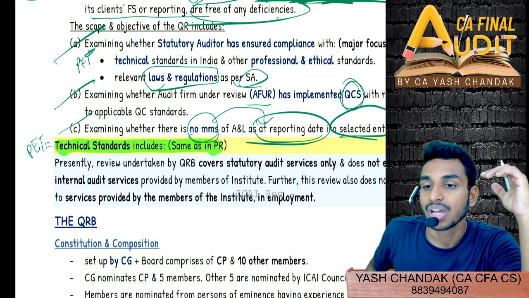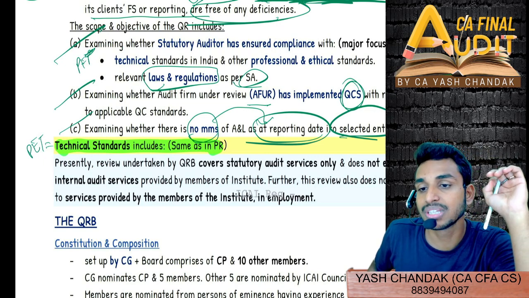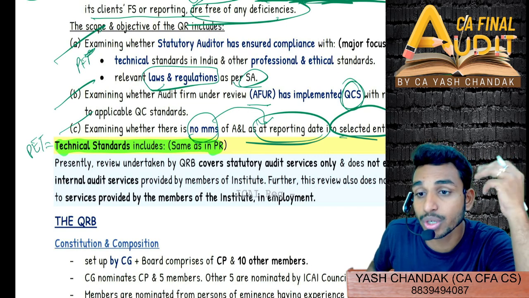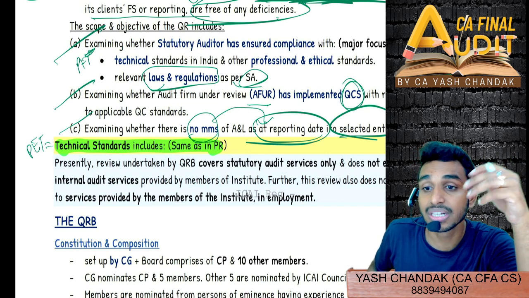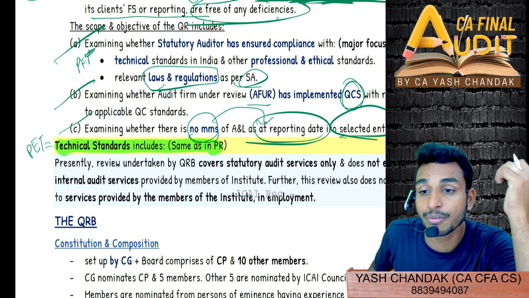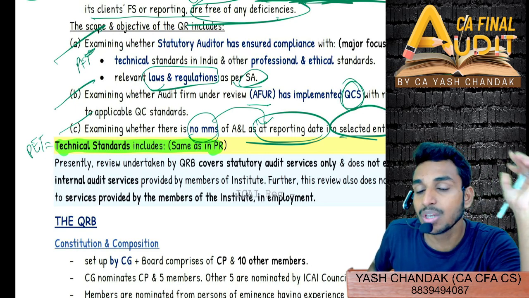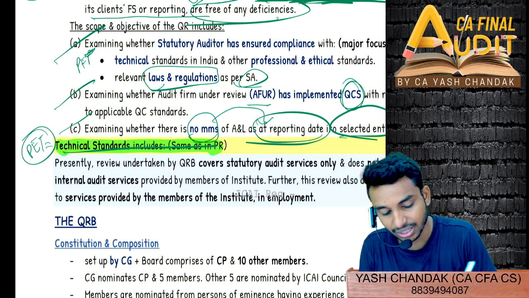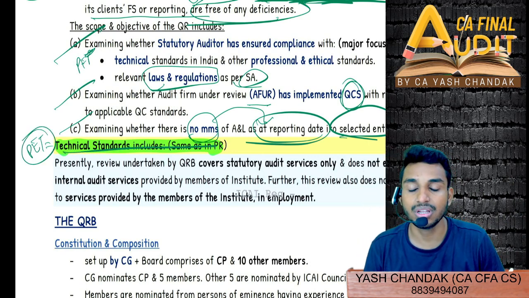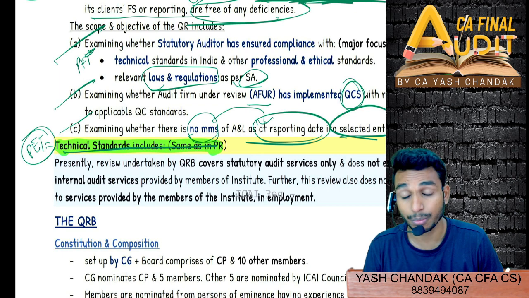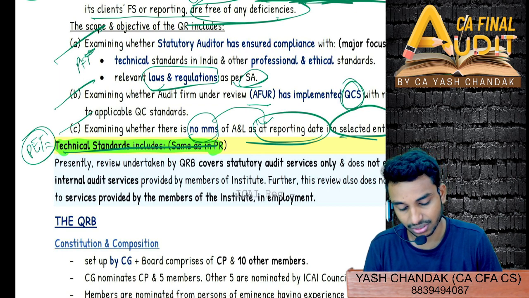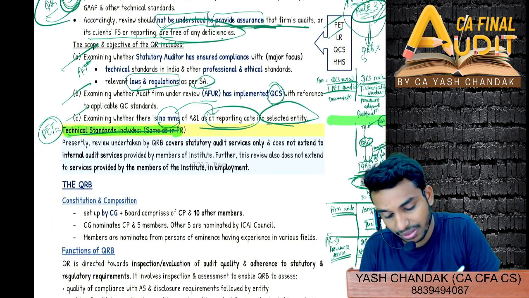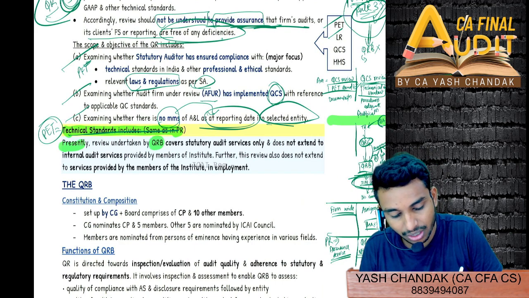Then, apart from accounting standard, all the guidelines issued by the institute: statements, guidelines, guidance notes, standards on auditing, standards on internal audits, right? Then thirdly, framework for the purpose of preparation of financial statement. And lastly, laws and regulation that are to be complied with. Those are covered in the professional, ethical and technical standards here, same as technical standards in peer review.